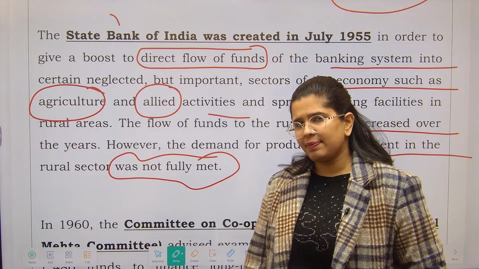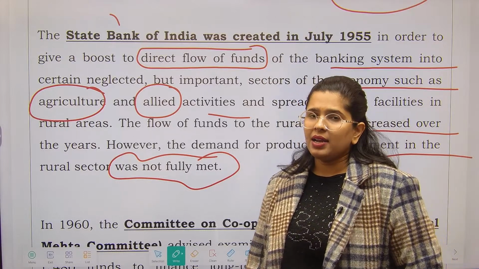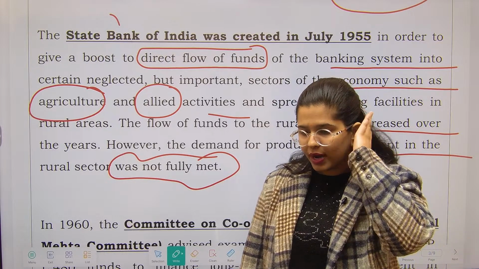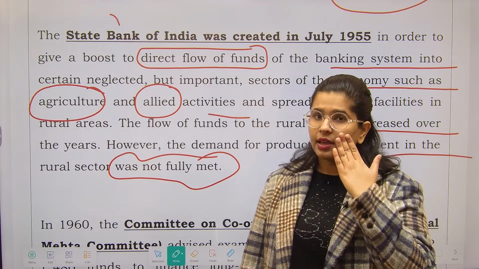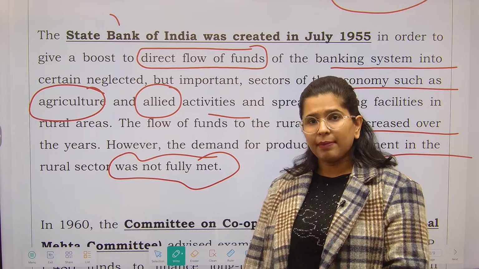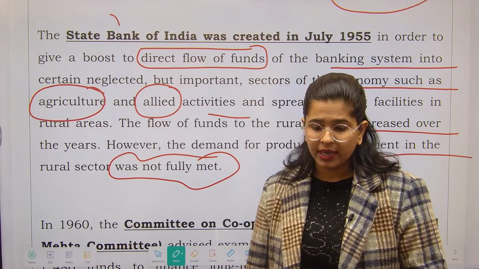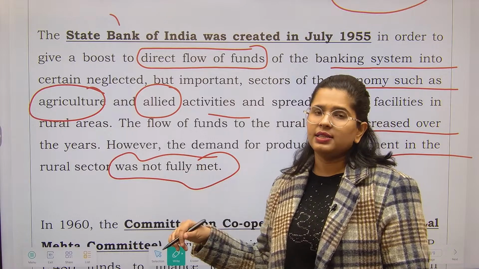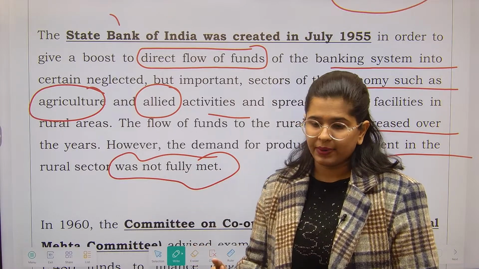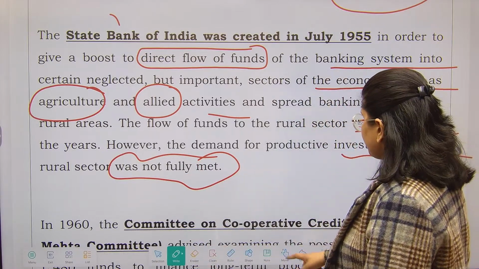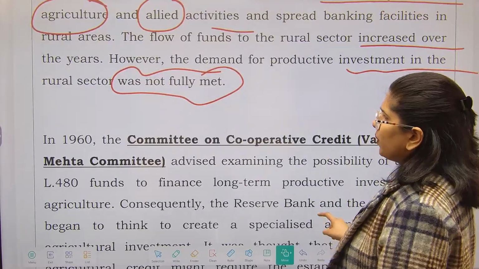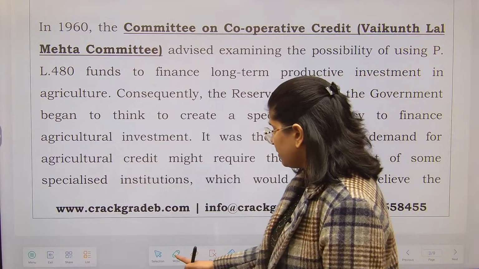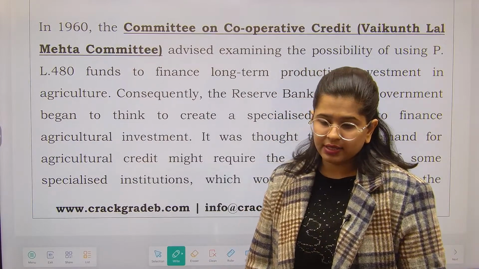So the rural sector is something for which the demand is still not fully met, right? The level of demand is too much, and the investment being made, or the flow of funds going there, is still inadequate. They are talking in a historical sense, but even today it is not completely met. Sometimes there are a lot of problems, and collateral and the incapacity to pay always come in between. But for that there is also a correction,